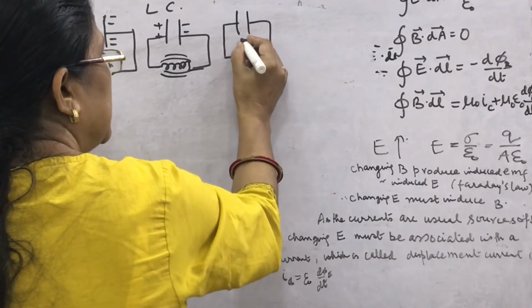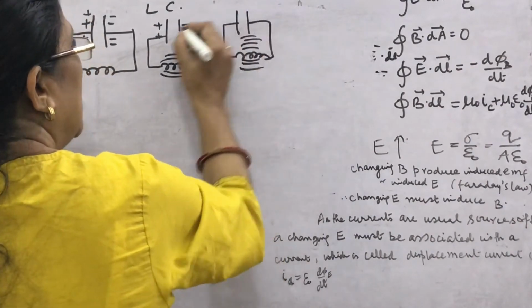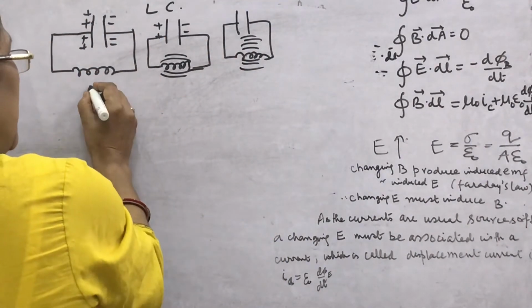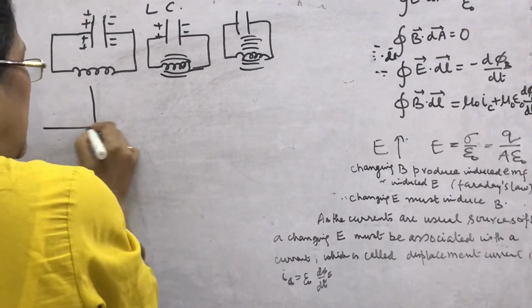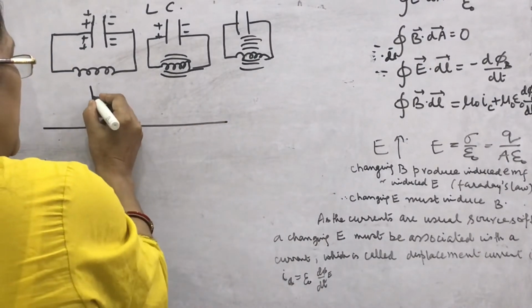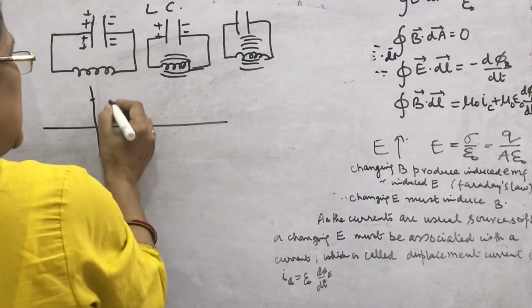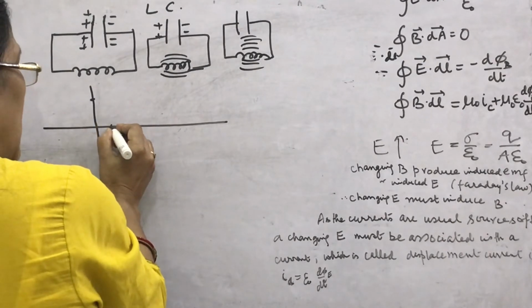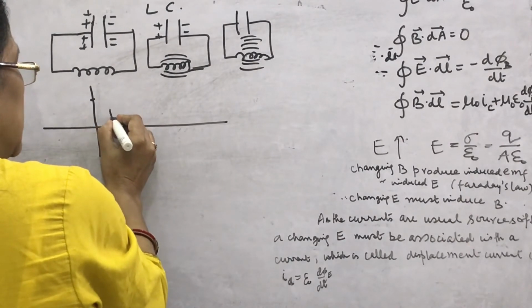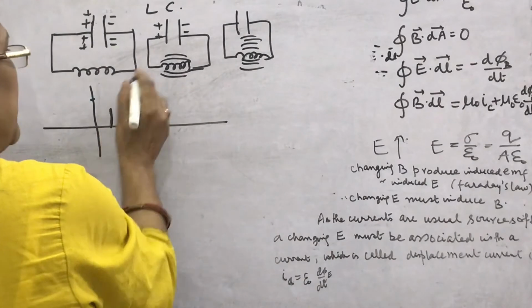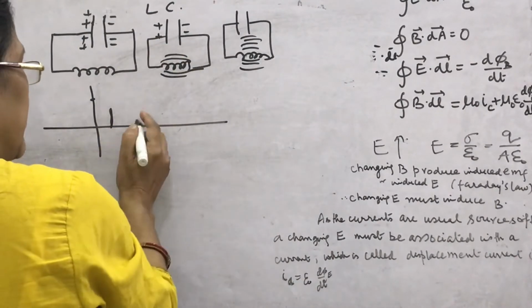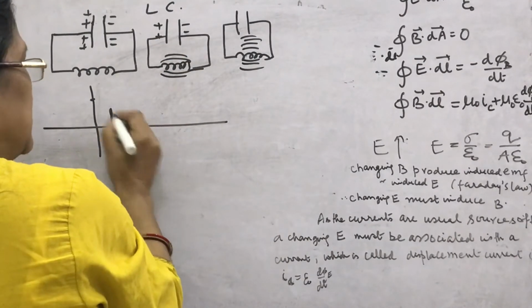If you plot the graph, there is the maximum charge, then at this point the charge value is somewhat less, electrical energy is less, electric field is less, and here it becomes 0.